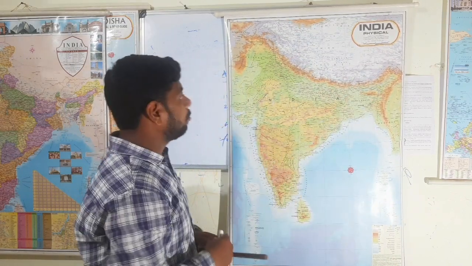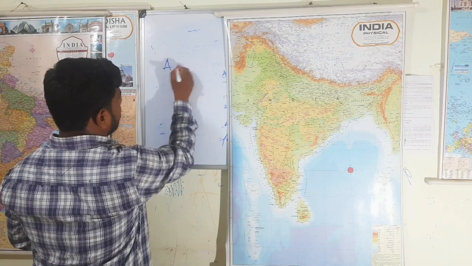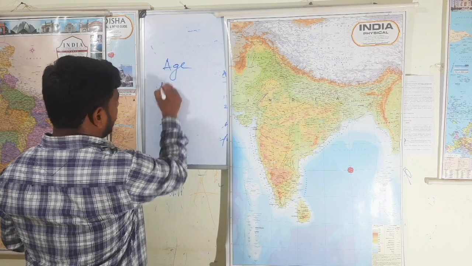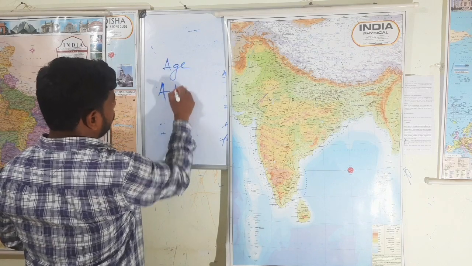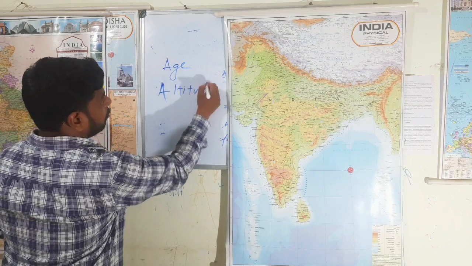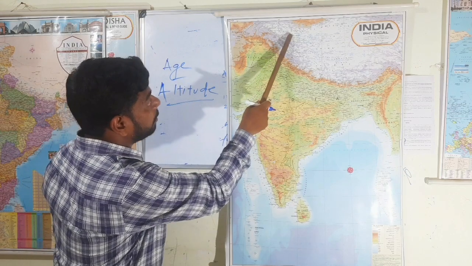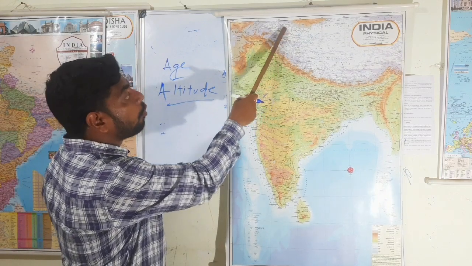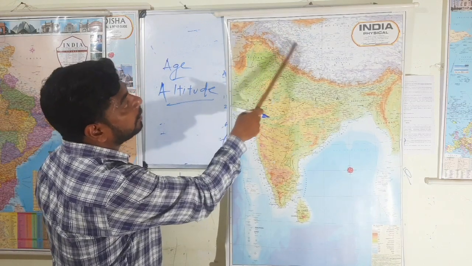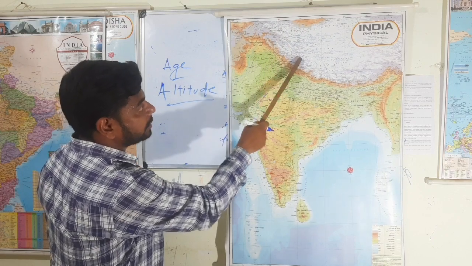One thing needs to be known on the basis of age and altitude. The Karakoram range is older than the Ladakh. Ladakh is older than the Jaskar.